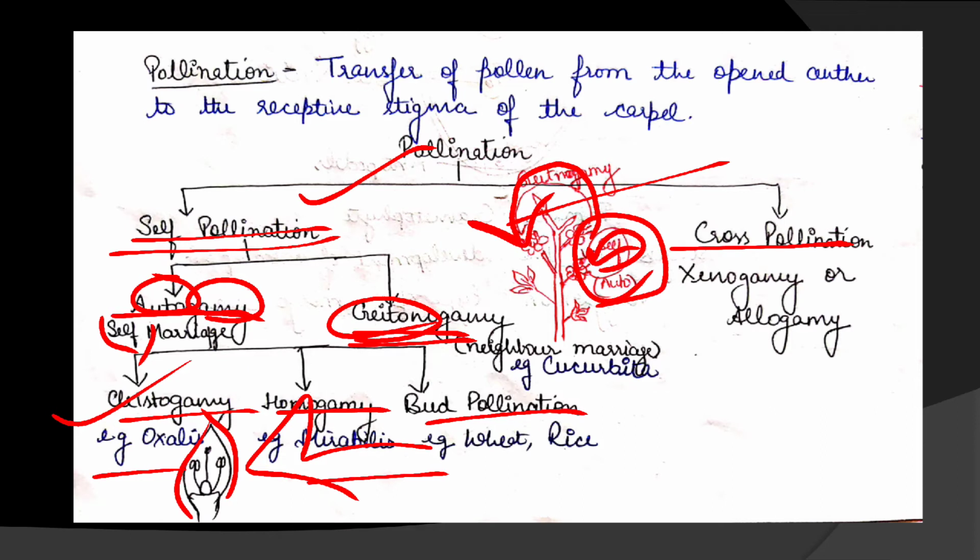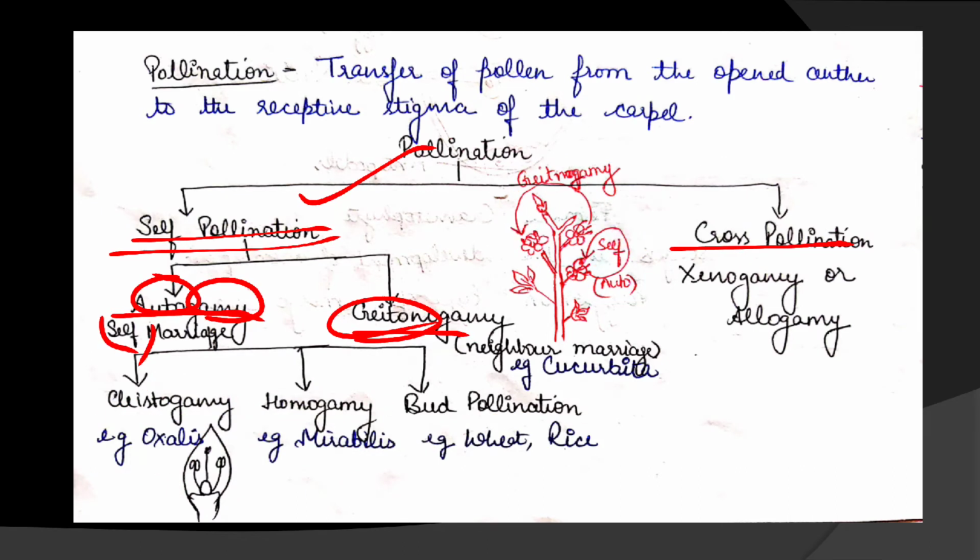Now, about homogamy. In homogamy, both the reproductive parts, that is female and male, mature at the same time. As I am talking about anthers and the stigma, the anthers and the stigma of the bisexual flower mature at the same time. So in this way, self-pollination occurs in these plants also. Examples are mirabilis, that is the 4 o'clock plant, then catharanthus, potato, and sunflower.